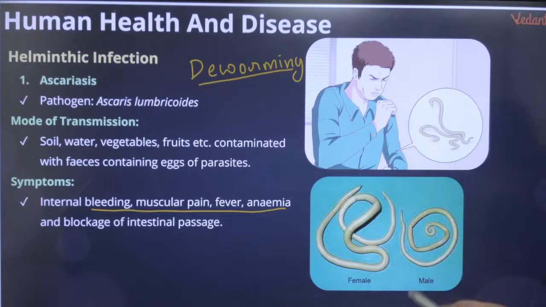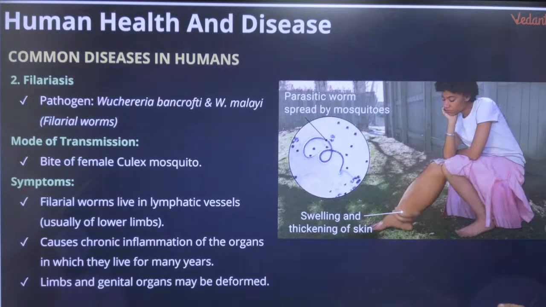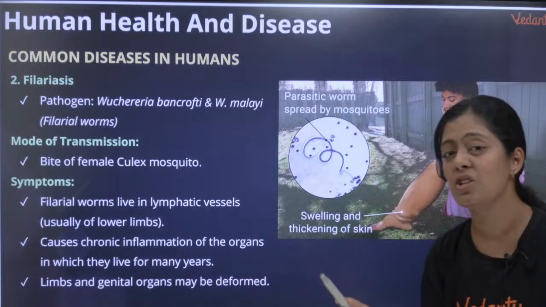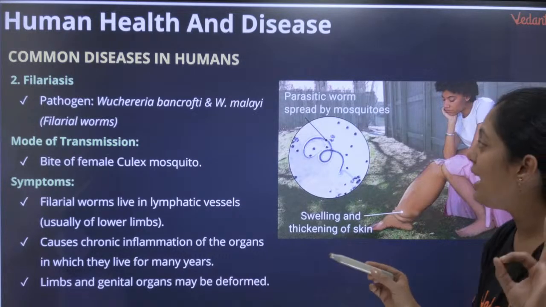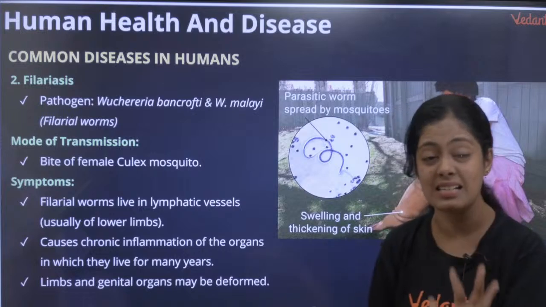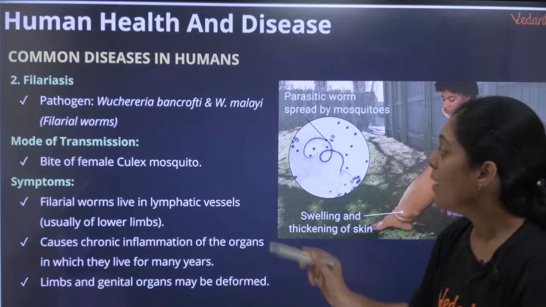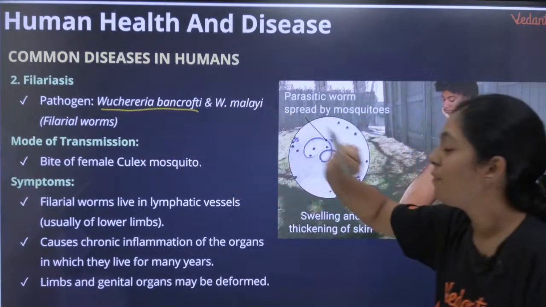You can see male and female, we have discussed this. The females are longer than the males, right? So this is called sexual dimorphism. We have already discussed this. So this is one of the first things. Then this is a very important topic, filariasis. So filariasis is a helminthic disease. It is caused by Wuchereria bancrofti.